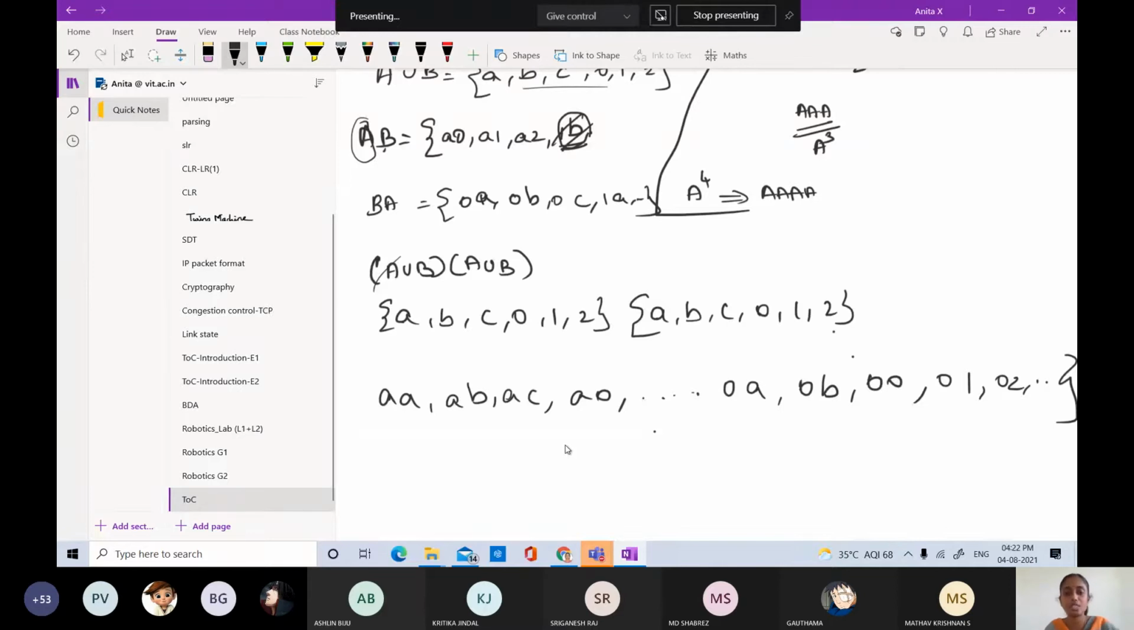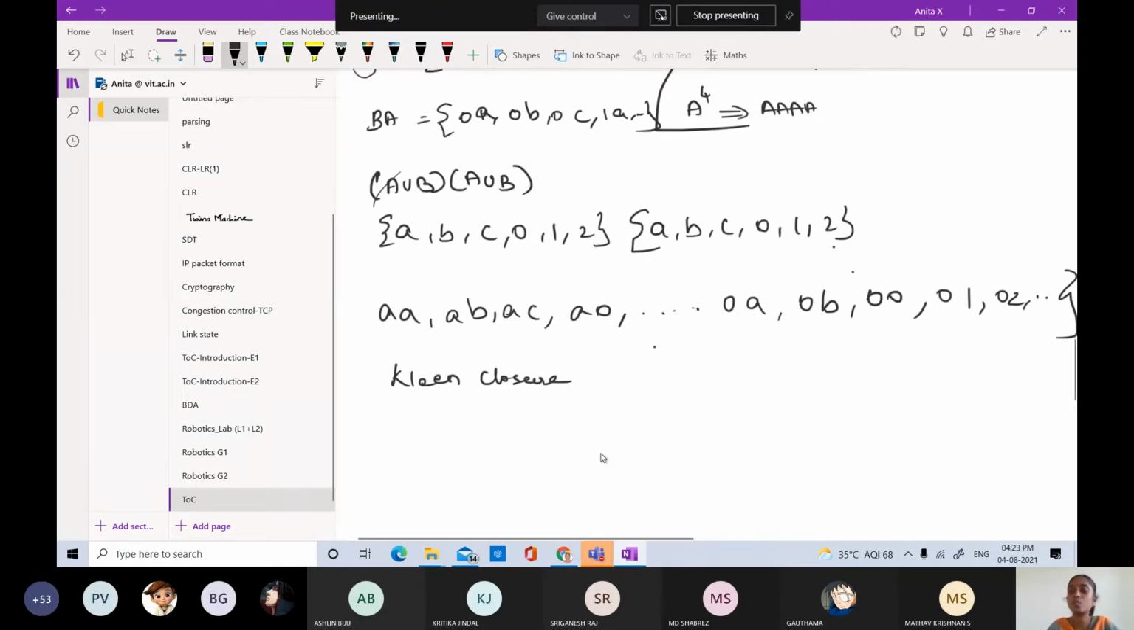Okay, so this is with respect to the operations on languages. So here we'll be talking of Kleene closure. Till this point we have discussed two things: one is union and the other is concatenation. Are you clear with these two operations, or is there any doubt? Shall we proceed further? Any doubts? No, ma'am. So, okay, we can proceed with the Kleene closure.